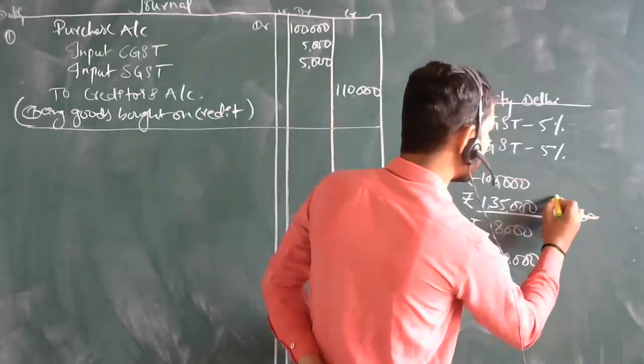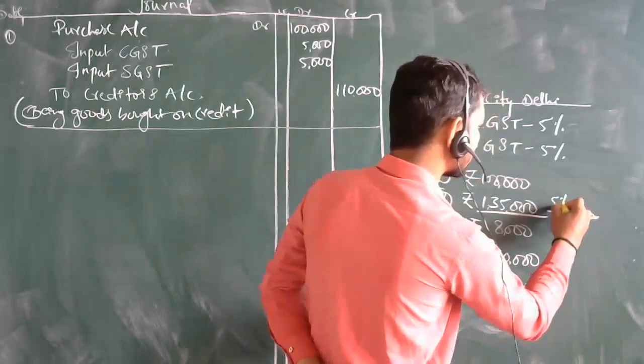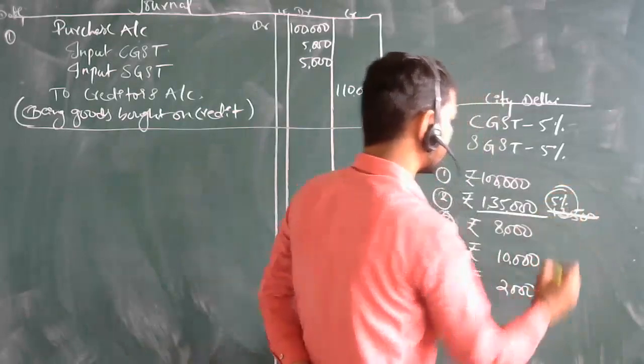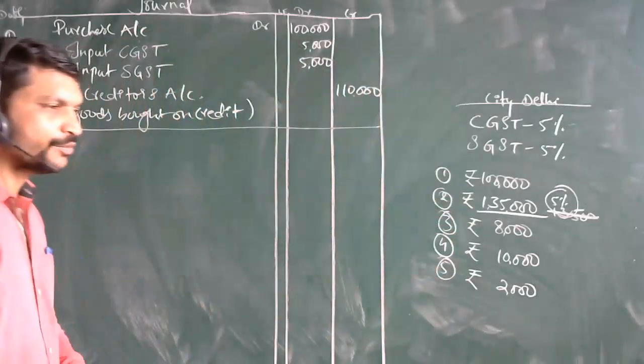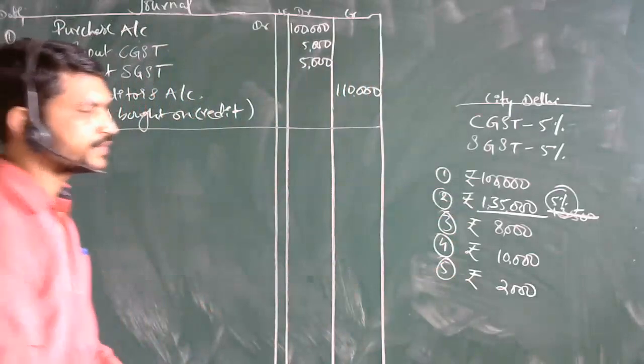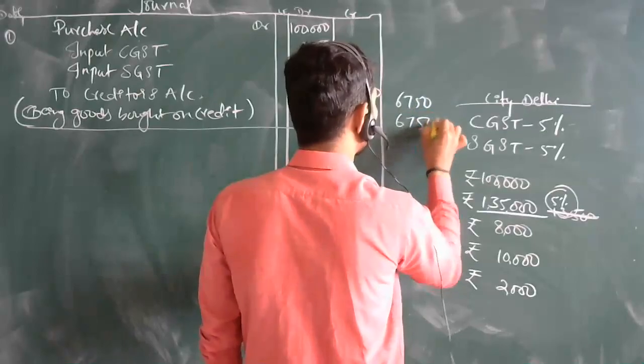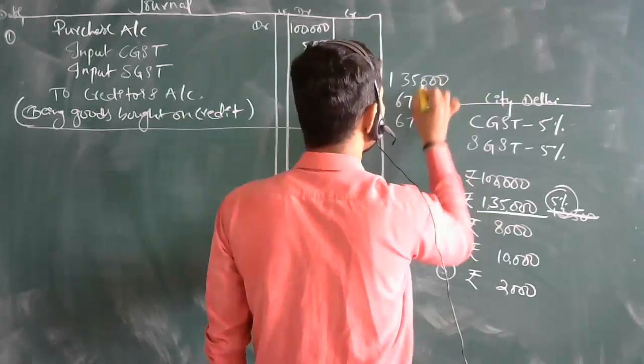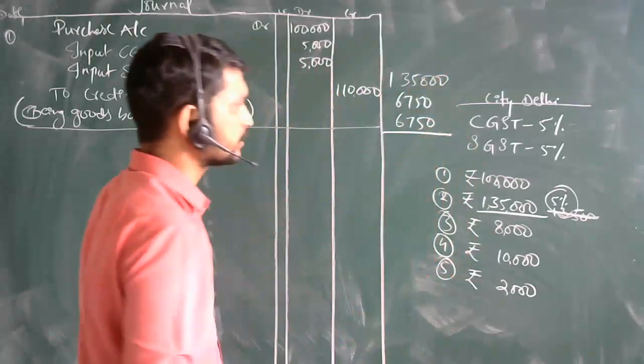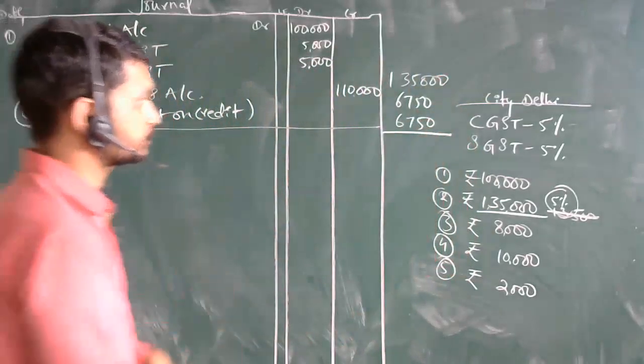Leave this, 5% of this value. How much is it? 5% of this, somewhere it will be like six. Half of this means 6,750. Yes, sir. Add up these values under 1,35,000. Check it out. What will be the value now here? Total of this. Sir, 1,48,000.